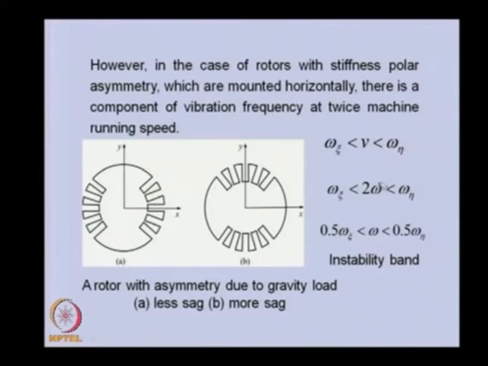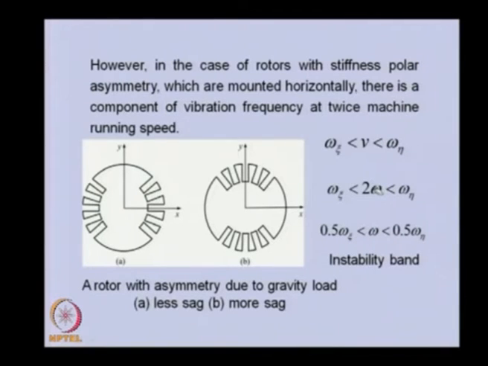Earlier, when we took nu equal to omega, that could be because of unbalance in the system, but this 2 omega would take place when we have the asymmetrical shaft.